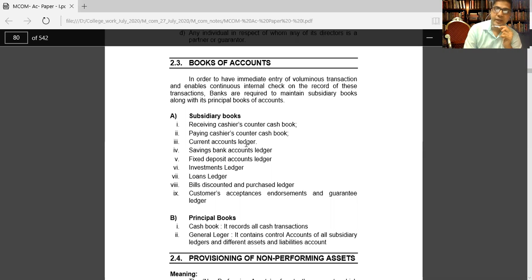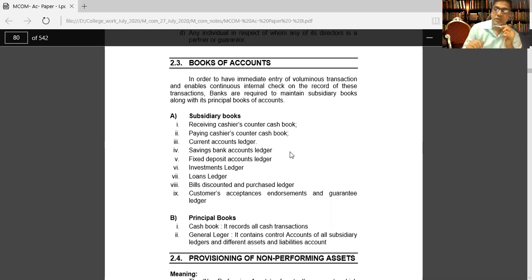And the current account ledger is prepared separately by the banking companies. Then the saving account ledger: those who open a saving account in a particular bank, such bank prepares a separate saving bank account ledger.